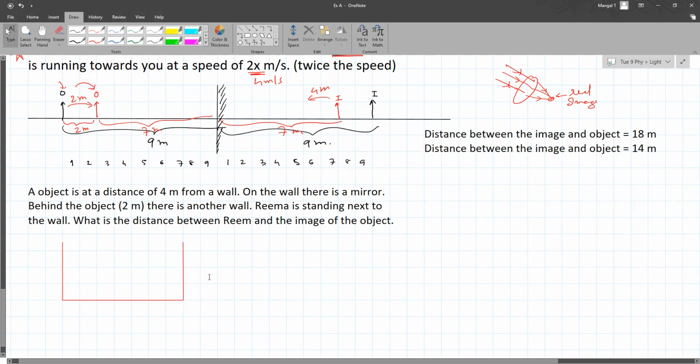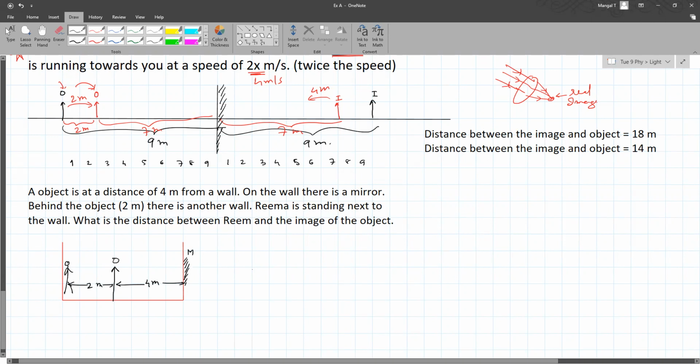Now, here what is happening? This is the object. This object is 4 meters from a wall, and on the wall there is a mirror. 2 meters behind the object there is another wall, and Rima is standing over here.